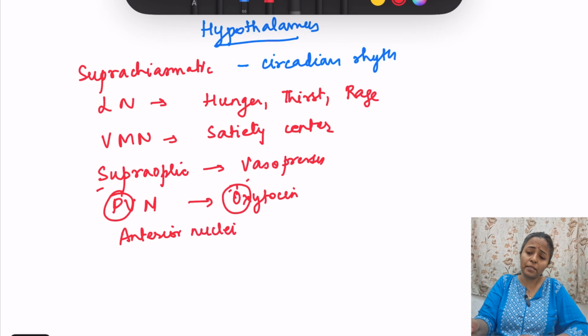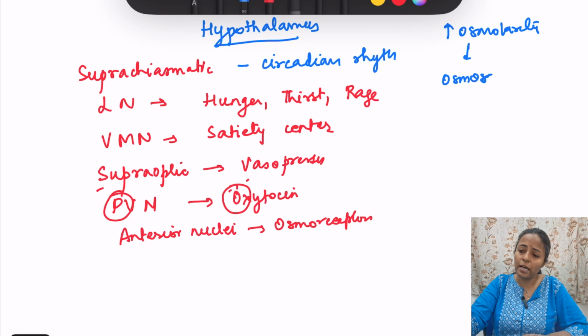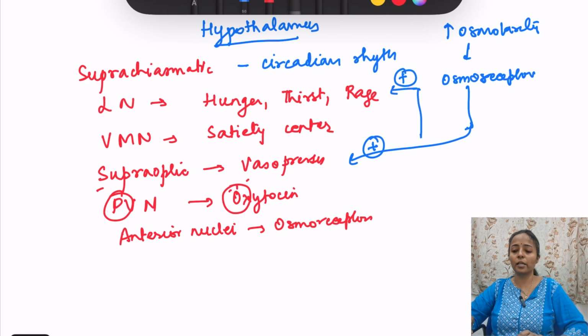Anterior nuclei, they are present in osmoreceptors. So one thing I want you to remember is that when there is an increase in the osmolarity, there is a stimulation of these osmoreceptors which are present in this anterior nuclei, and this stimulates these centers. Which centers? If osmoreceptors are stimulated, then the supraoptic nuclei is stimulated for release of vasopressin, and also the lateral nucleus is stimulated for thirst. Okay. So osmoreceptors in anterior nuclei, then supraoptic, then the lateral nucleus.